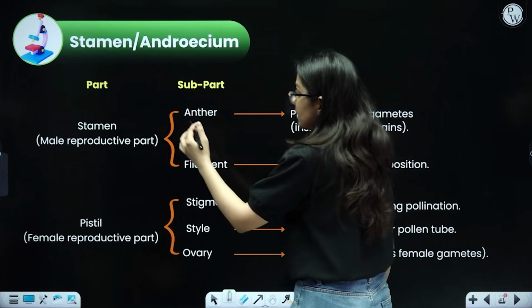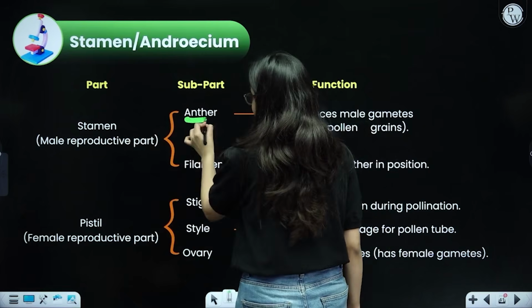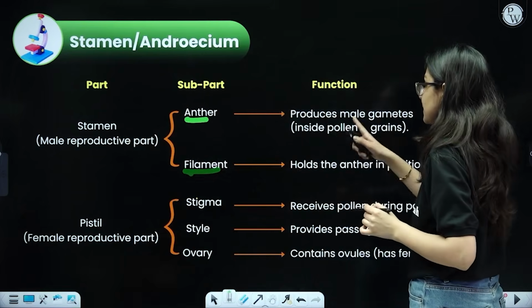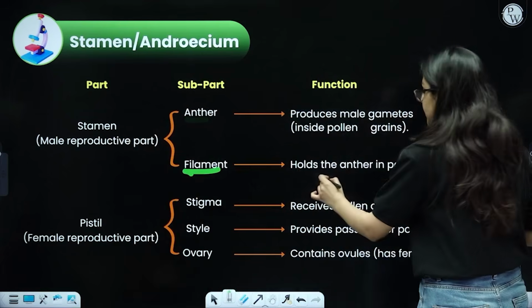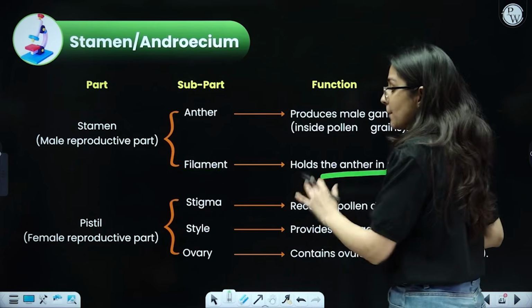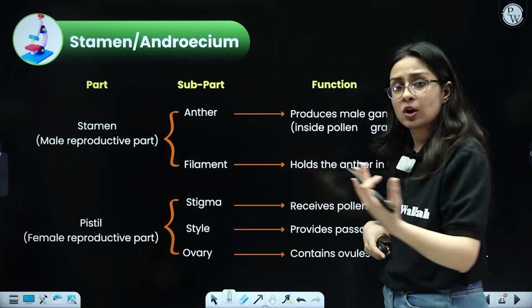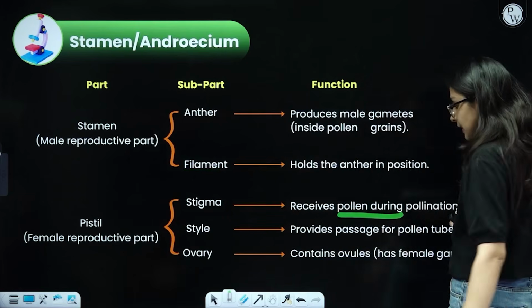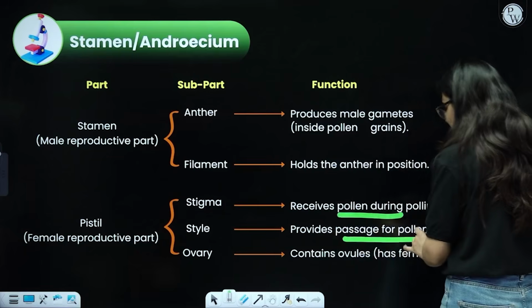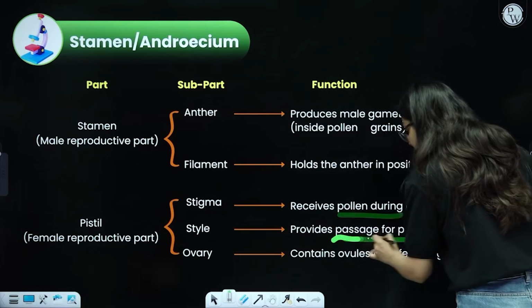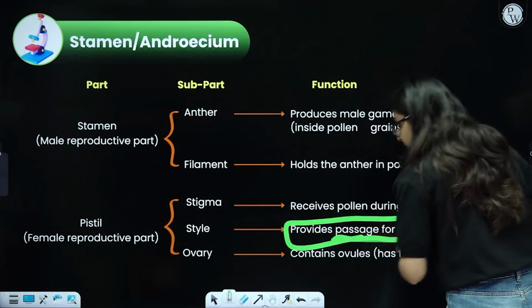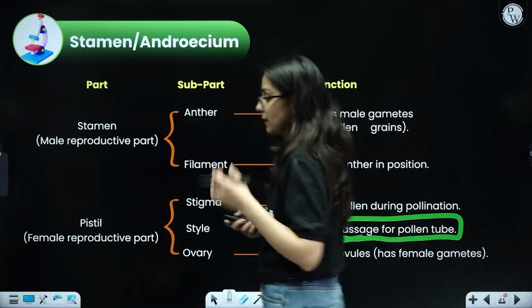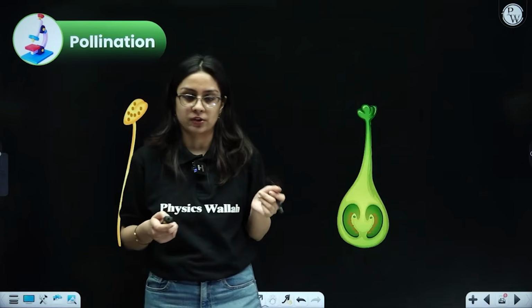See, the stamen, which is basically the male reproductive part, has anther as well as filament. The anther will produce the male gamete that is present inside the pollen grains, and the filament holds the anther in position. The pistil, the female reproductive part, also called the carpel, has stigma, style and ovary. The stigma will receive the pollen grain during pollination. The style will provide the passage for the pollen tube. Not to worry, we will cover this in a few slides. And the ovary has the ovules that will contain the female gamete. So this is the overall structure.